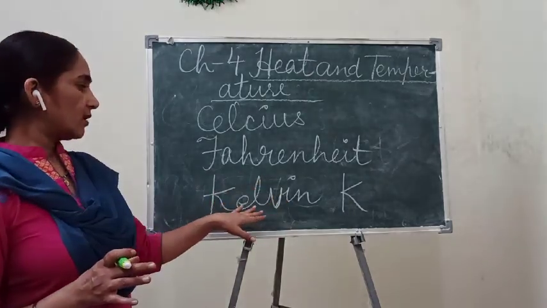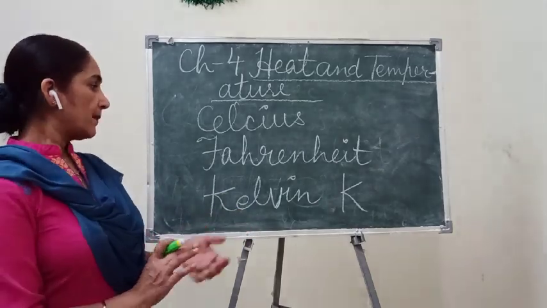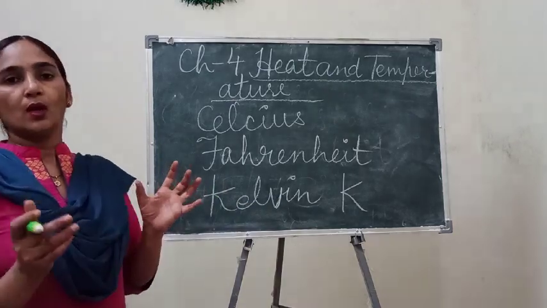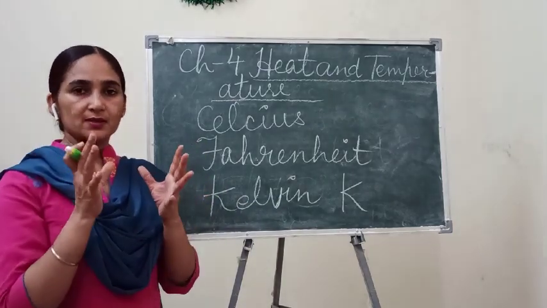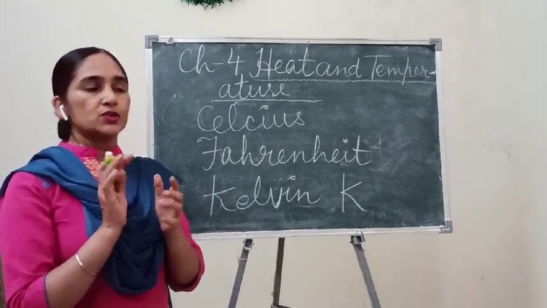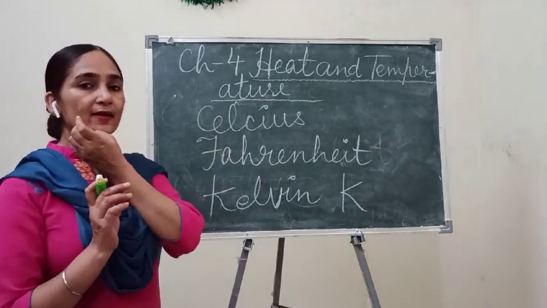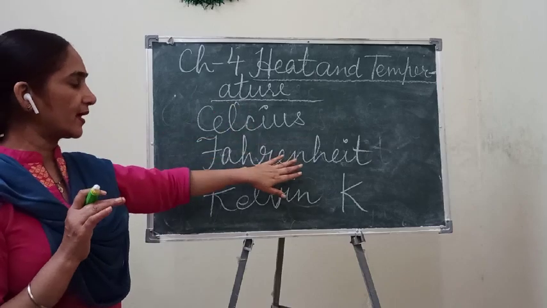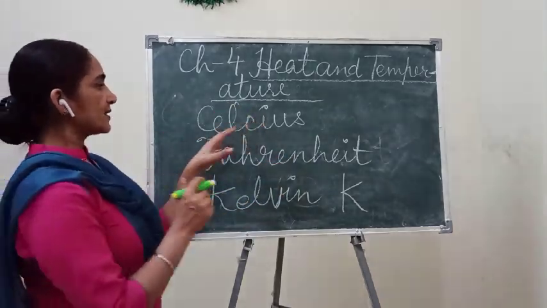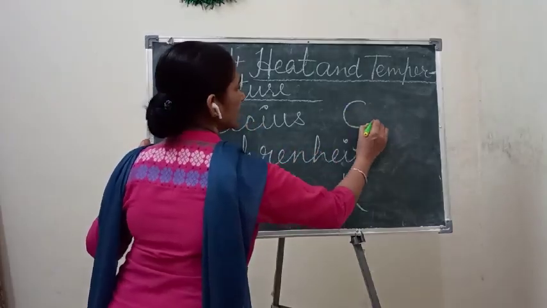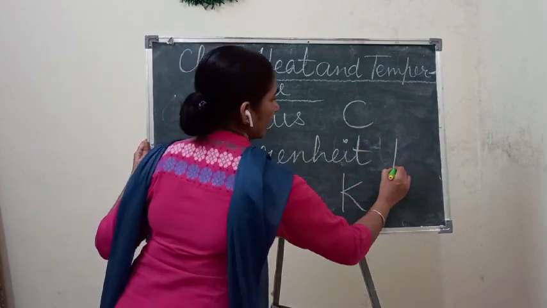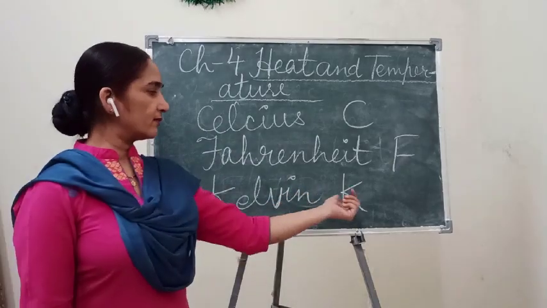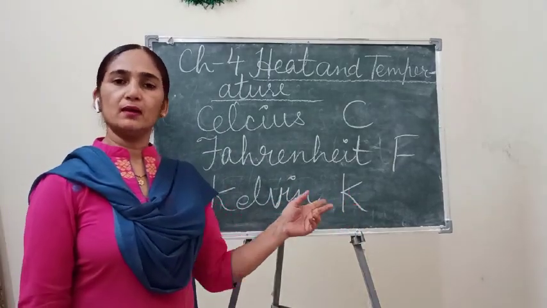This is for scientific work, but you should know that the Kelvin scale is also used to measure the temperature. Okay, so in this chapter we have studied three scales of temperature: Celsius, Fahrenheit and Kelvin. Celsius we denote with the capital C, Fahrenheit with the capital F, and Kelvin with the capital K.